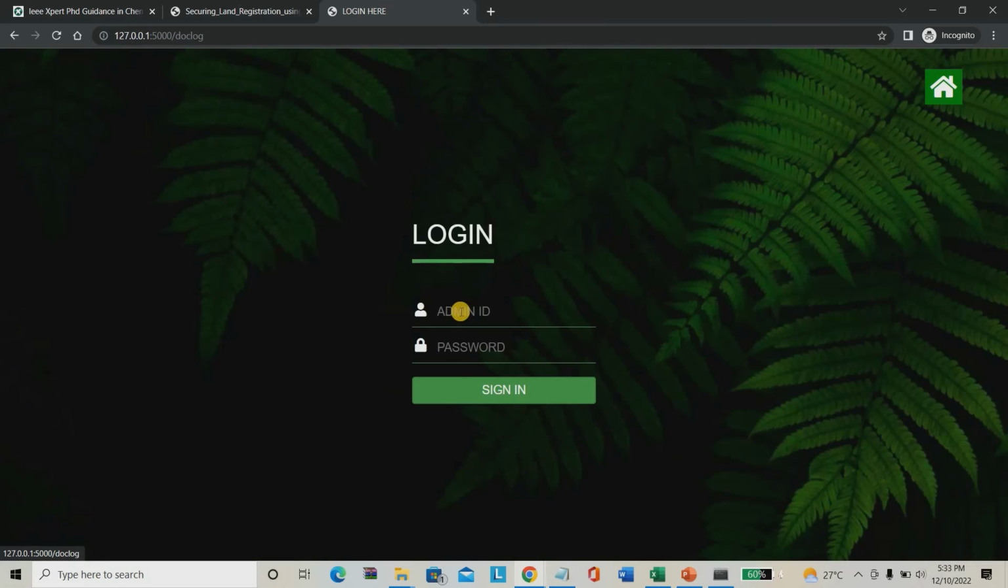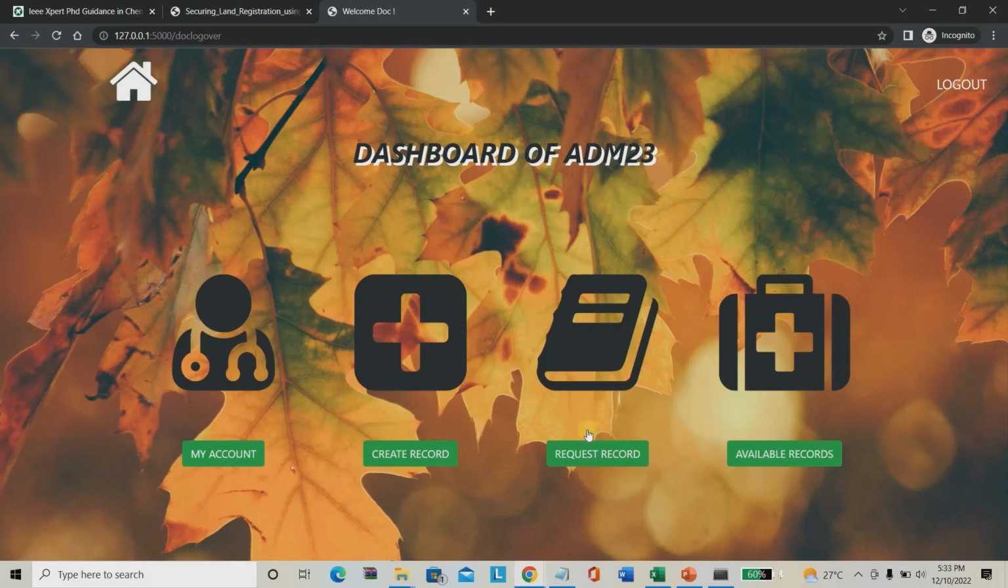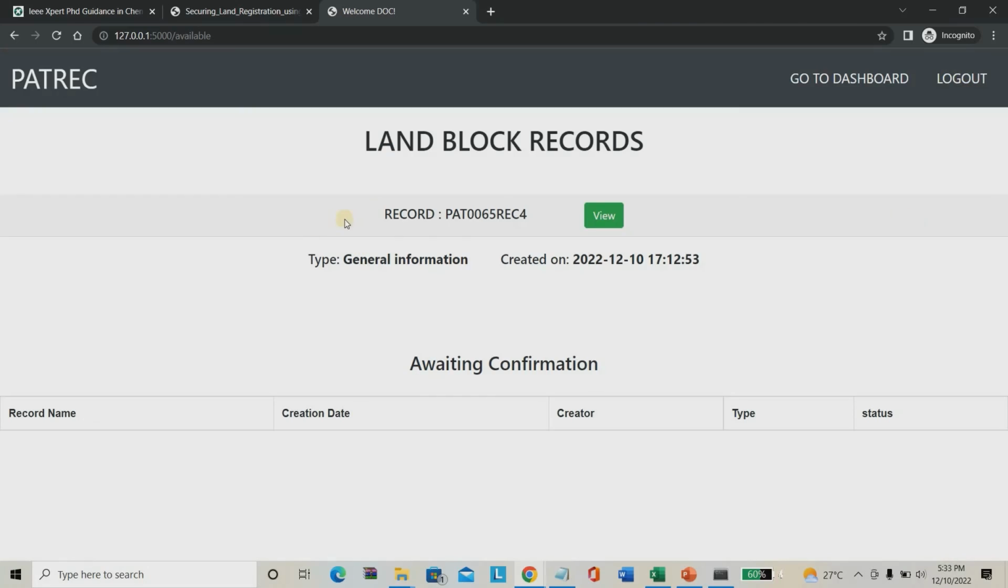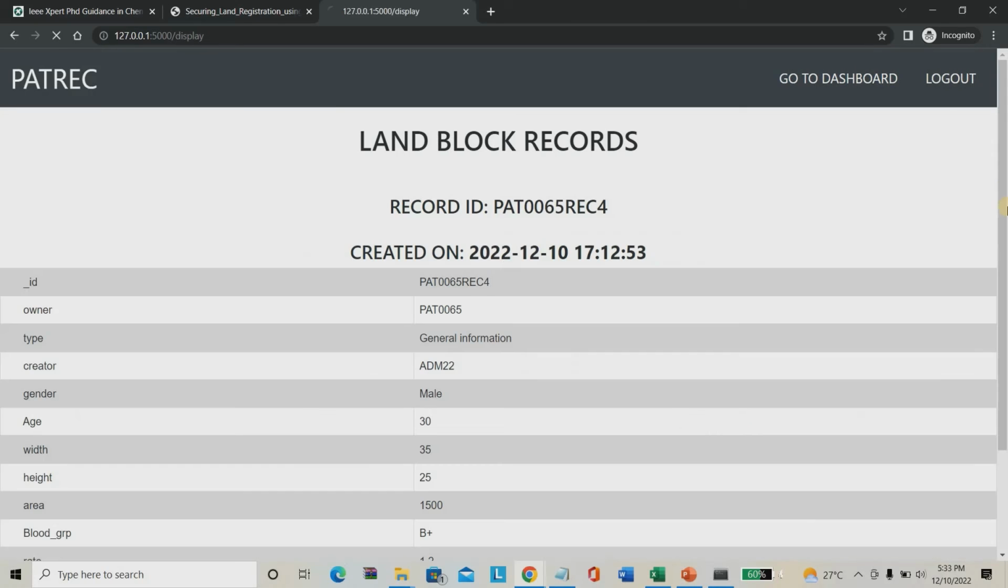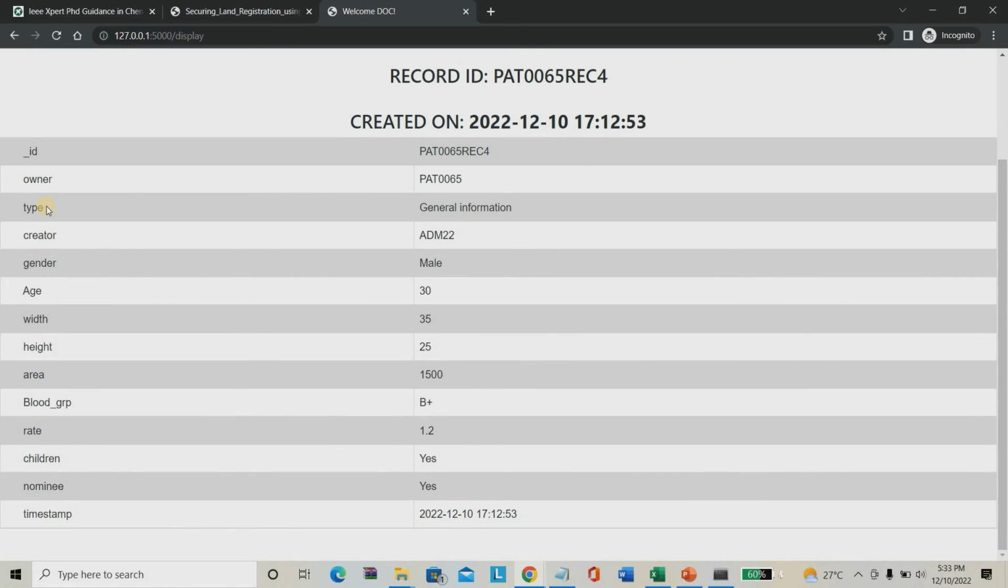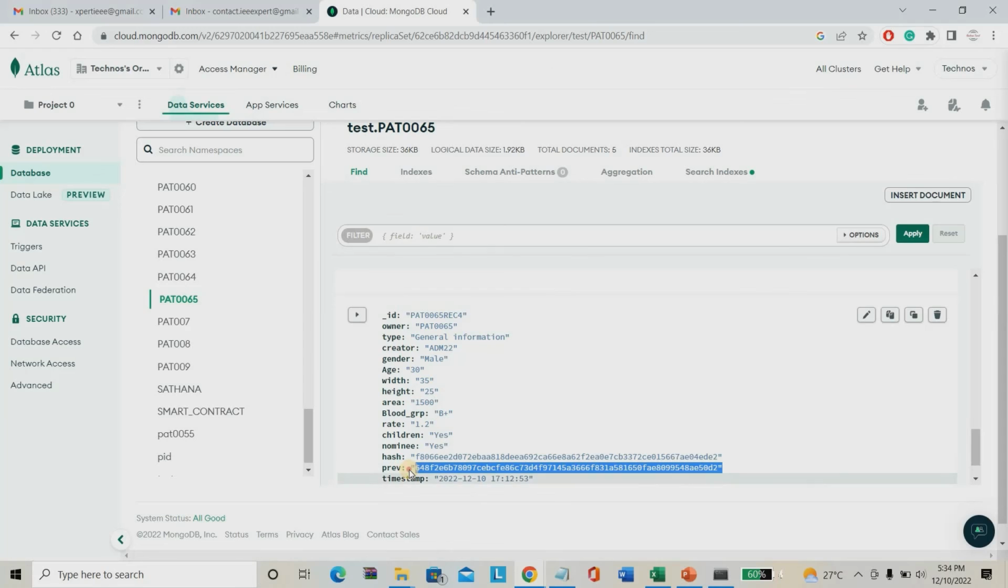Then I give the admin login, ADM 23, with password 12345. Here I have to go to available records. You may see the records here, pat0065 record 4. Go for the view button and you can see all the data. Made by ADM 22, male, age 30, weight 35, height 25, blood group, rate, children available and everything. You can get all the data, but this data is converted with the blockchain platform.